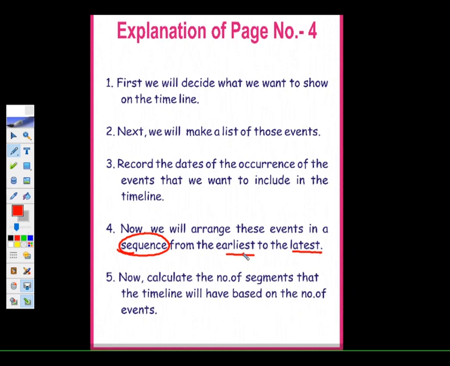Now calculate the number of segments that the timeline will have based on the number of events. Suppose you were born in 2013, so you jot down one date. Then suppose you started walking in 2014, that is another event. This way, one after the other, you write the events, and last you see how many events you will make as segments. As many events as there are, that many become segments.